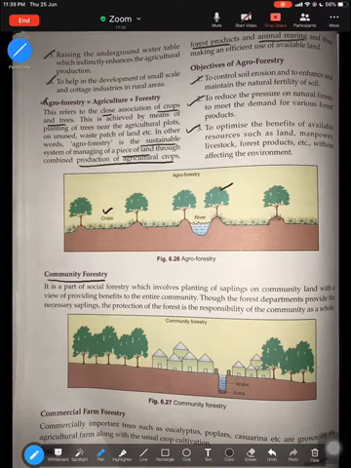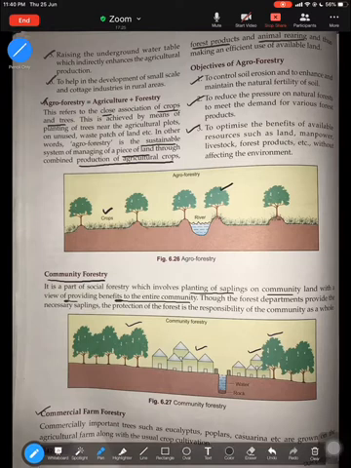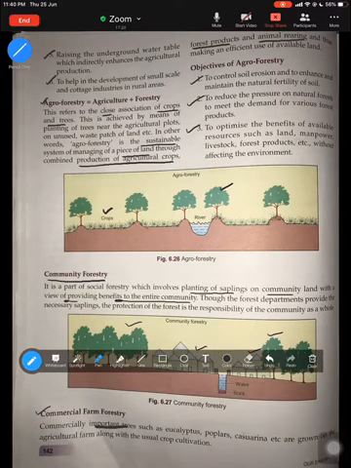Community forestry is another important strategy that we could use. Community forestry involves planting of saplings on community land with a view to providing benefits to the entire community. So nearby people can engage in growing trees which can benefit themselves as a community. Next is commercial farm forestry, meaning growing trees which are commercially important, like eucalyptus. Growing trees which are commercially important is known as commercial farm forestry.